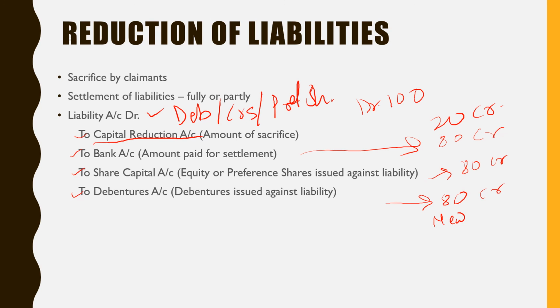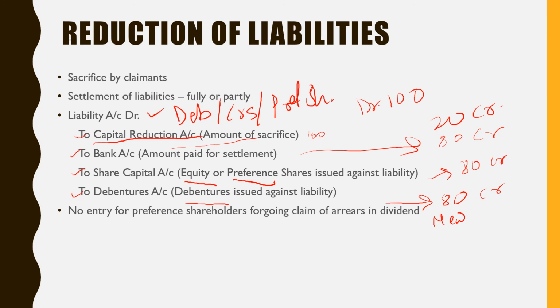If the liability is completely foregone, then 100 will be debited, and here also will be 100. If it is partially foregone, then the amount of sacrifice will be credited here, and the remaining option you have exercised will be credited. You may pay to them, that means you may refund to them. You can issue equity shares or preference shares against that liability, or you can issue debentures against this liability. So all these options are open for the company. The only thing is the claimant should agree to that.